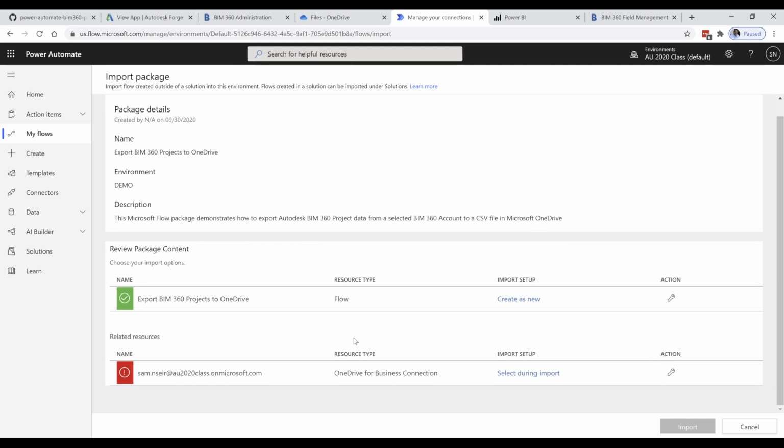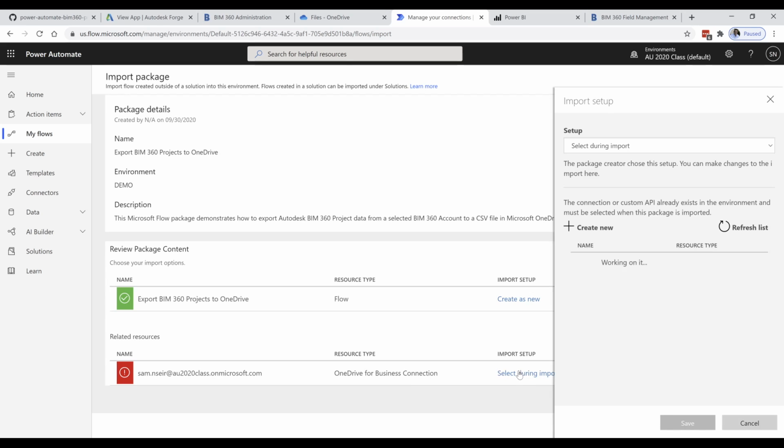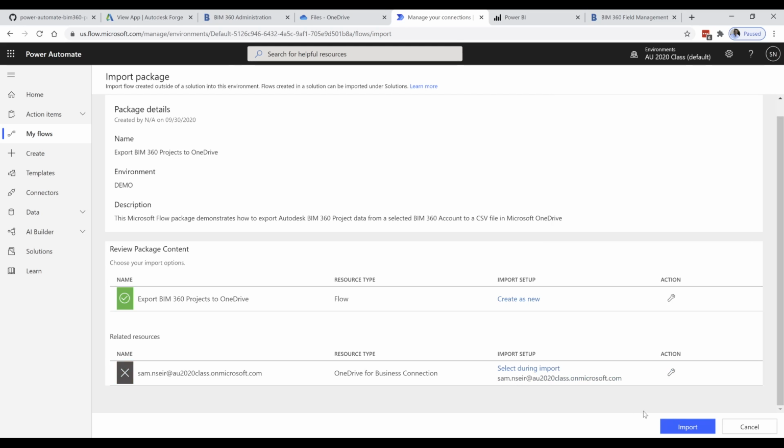Now it's uploaded. It requires in the setup to select the connection. So we select the connection we just created for OneDrive, and then we click on Import. Now it's importing the package.